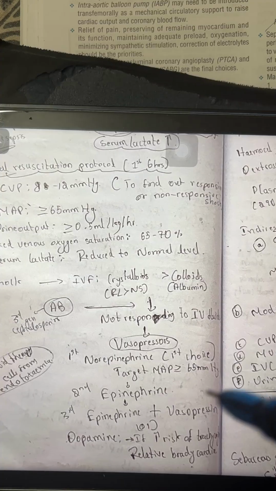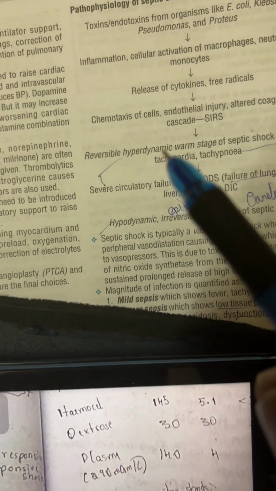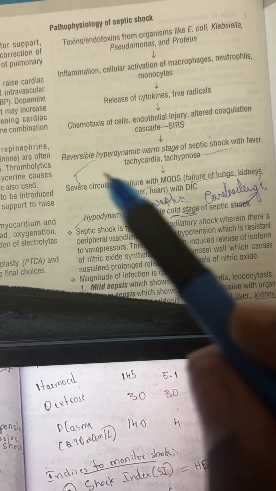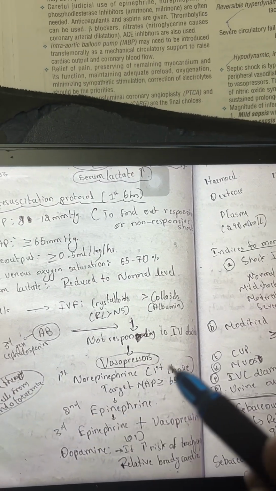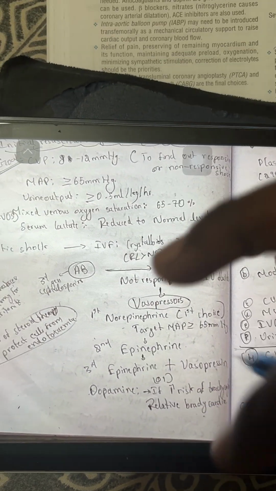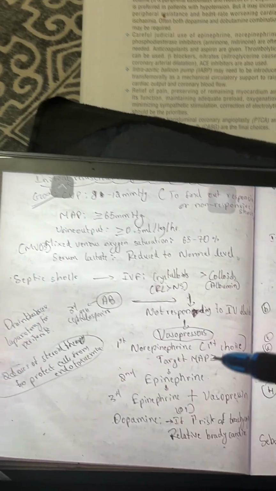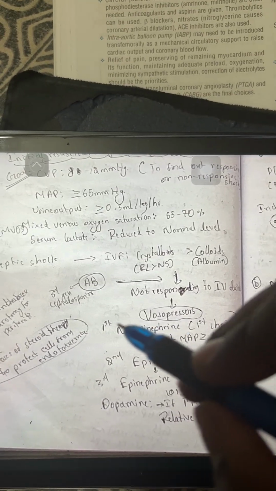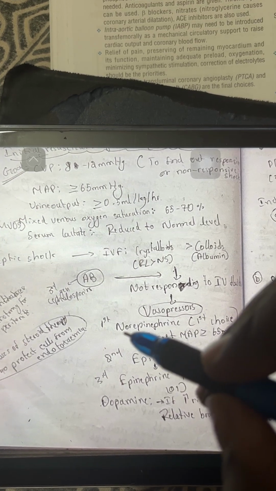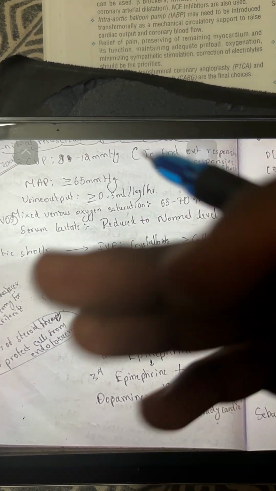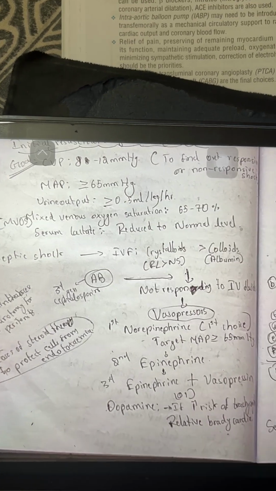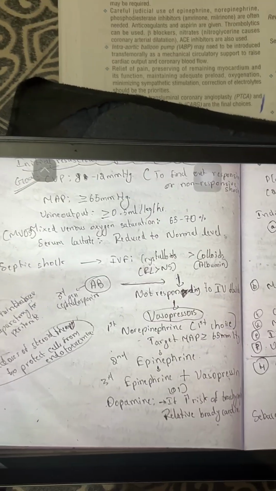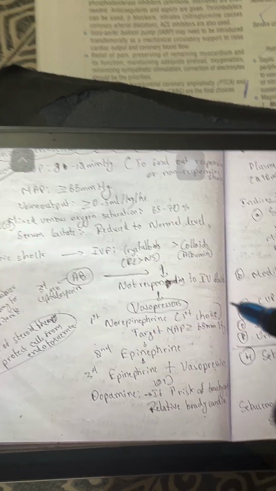A very beautiful flowchart is given. The treatment is vasopressors because, as in the pathophysiology I have taught you, first the warm stage happens, so that's why you give norepinephrine. After the warm stage, the cold stage happens. For the heart to function properly, because the cold stage is a cardiogenic shock, you give epinephrine. For easy remembrance of norepinephrine: in Kannada, nar means very thin, like a fiber. So you basically shrink the vessel to a fiber. That's why norepinephrine.